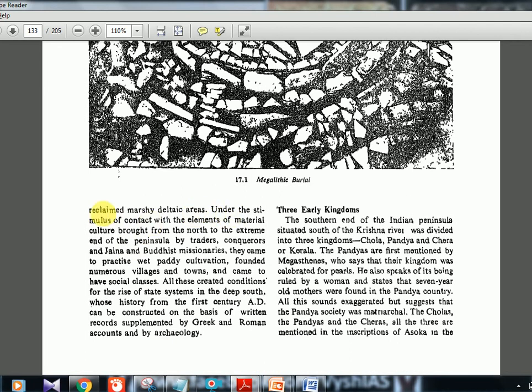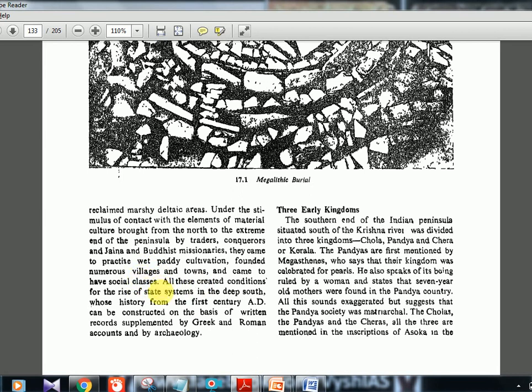Under the stimulus of contact with the elements of material culture brought from the north to the extreme end of the peninsula by traders, conquerors, and Jaina and Buddhist missionaries, they came to practice wet paddy cultivation. Okay, so the influence of many others. From North India, the traders, the conquerors, the Jain and Buddhist monks, all these influenced them to practice wet paddy cultivation, found numerous villages and towns, and come to have social classes. Okay, so they evolved into a society because of the influence from outside people.